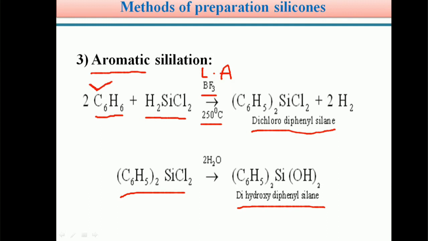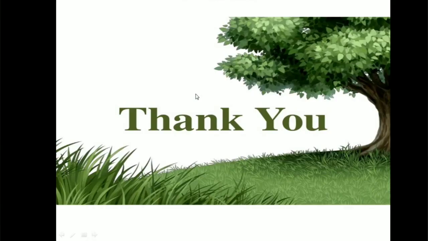So students, these are the three important methods for the preparation of silicones. One is the Grignard reagent method, one is aromatic silylation, another method is the direct silicone preparation. So these are very important reactions, students. Please remember.